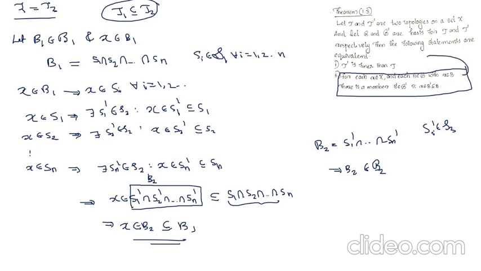Then by this theorem we can say that tau1 is a subset of tau2. In the same way we can prove that tau2 is a subset of tau1. Therefore, we get that tau1 and tau2 are equal. That is, S1 and S2 are subbasis for the same topology on X.